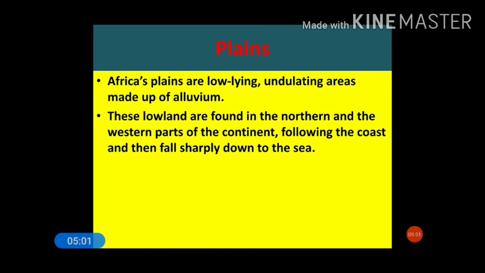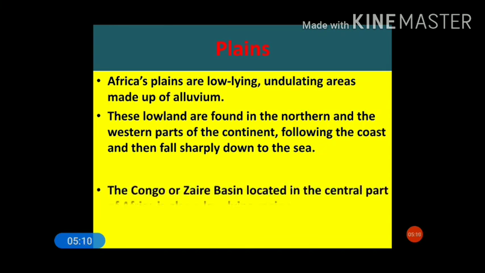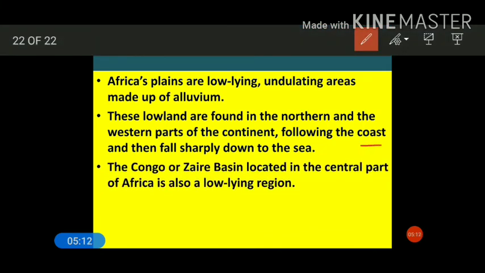The important plain is the Congo or Zaire Basin. It is located in the central part of Africa and is a low-lying region.